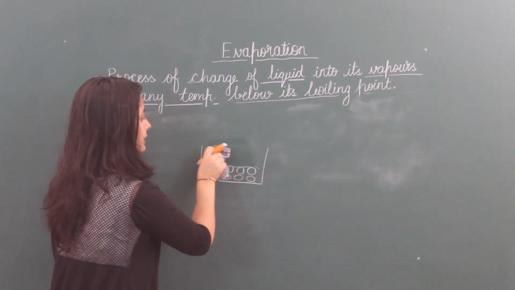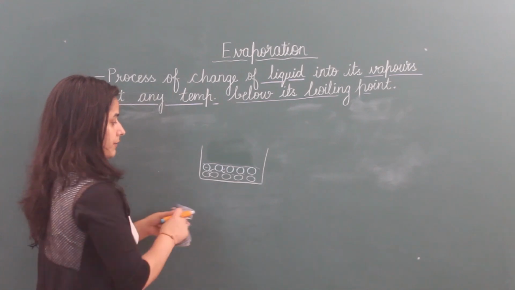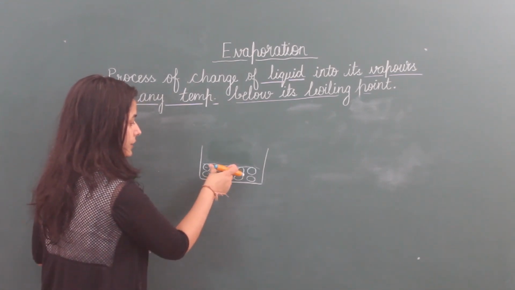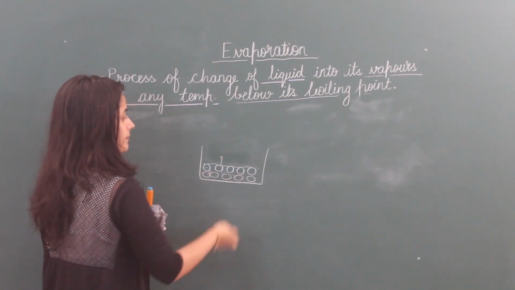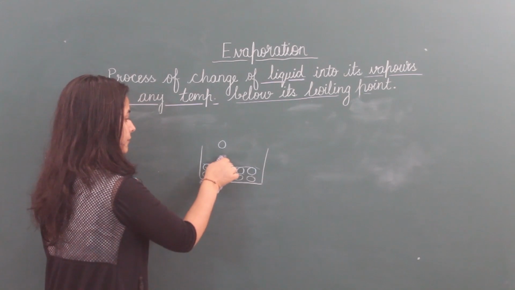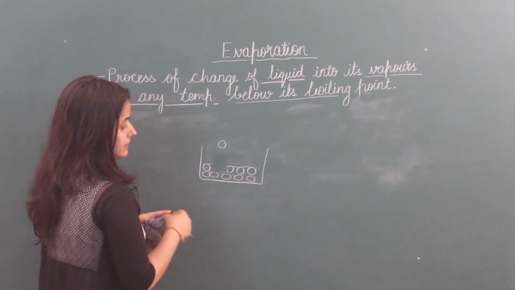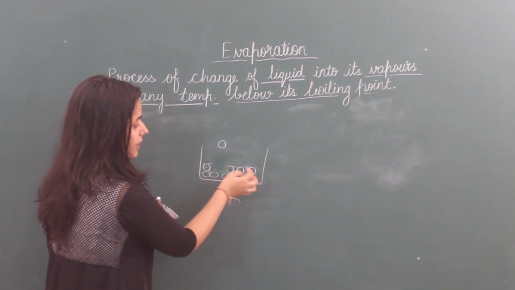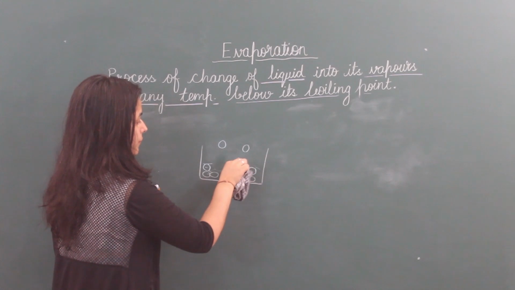Now they are starting to break their force of attraction. The time when they break their force of attraction with surrounding particles, these particles go into the atmosphere. That means they convert into vapors.